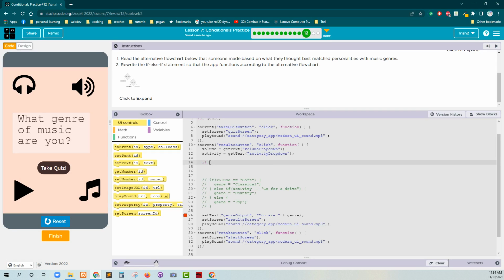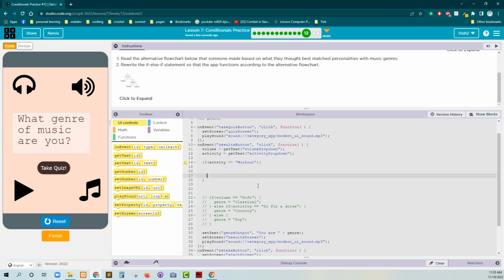If, and what was it? Activity is equal to workout, is workout capitalized? I don't know. Maybe. If activity is workout, right? We're going to set genre to pop.